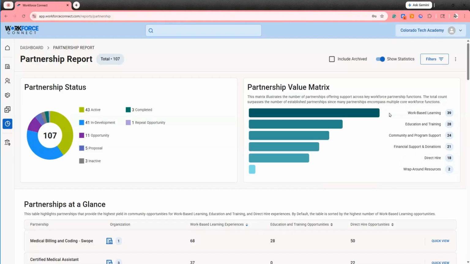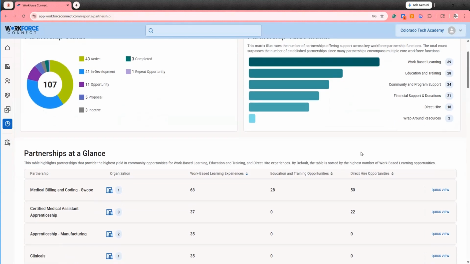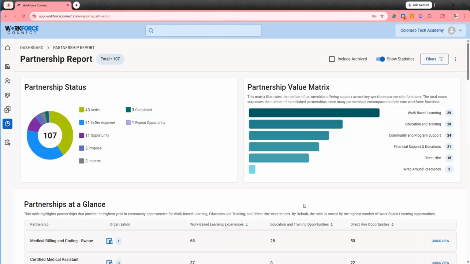So I might have 39 different work-based learning partnerships, but one organization could be part of 3 of those, for example. And at the bottom, Partnerships at a Glance shows me the name of the partnerships and the total number of work-based learning experiences, education and training opportunities, and direct hire opportunities. Each of those have up and down arrows, so I can filter this table to be sorted in the way that I'd like.